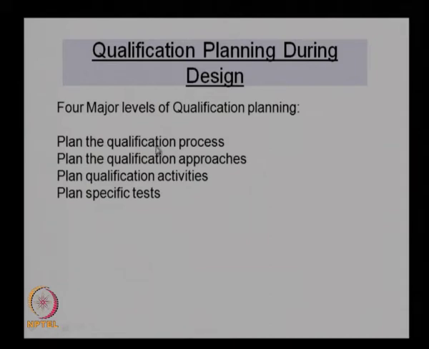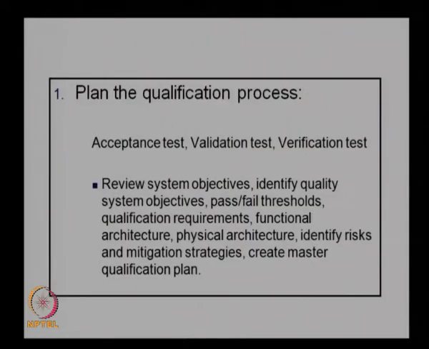The first one is the qualification process. This is the first level of design of the qualification plan, where we look at the various aspects of the qualification. Basically, we need to do the acceptance test, validation test, and verification test. In all these 4 stages, we look at these 3 tests to be carried out in the qualification, and we plan for these 3 tests in all the 4 stages we discussed. So, this is planning the qualification process.